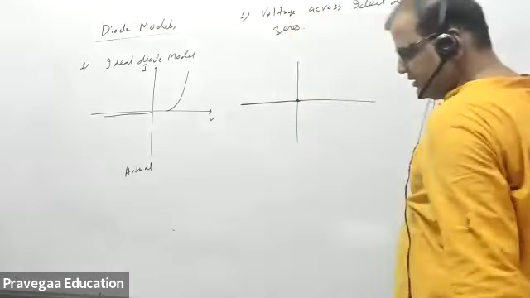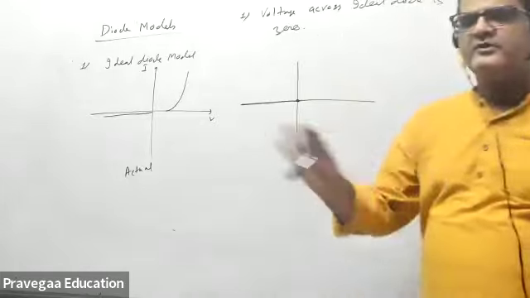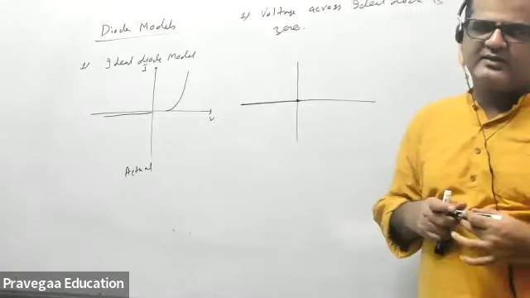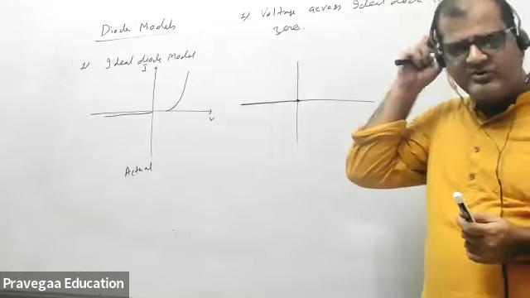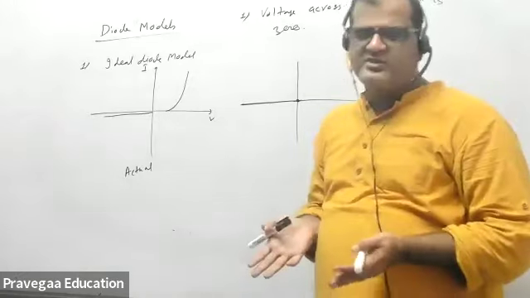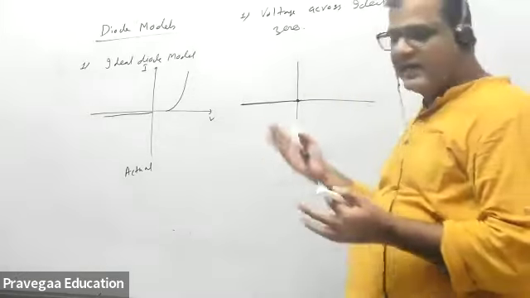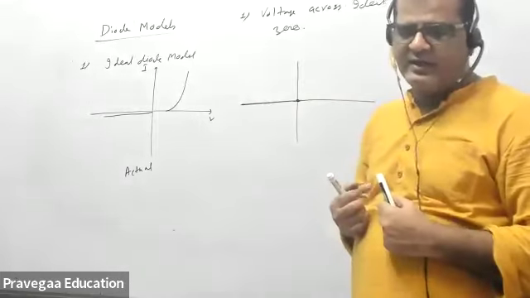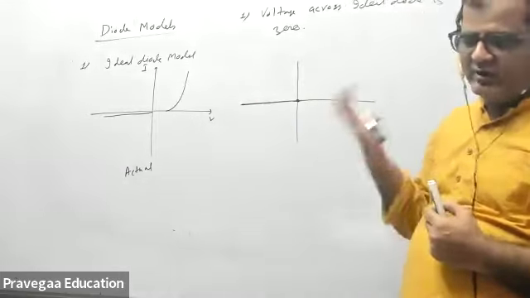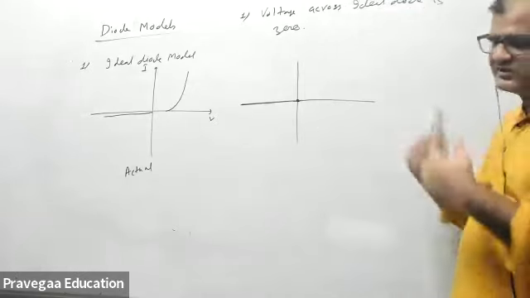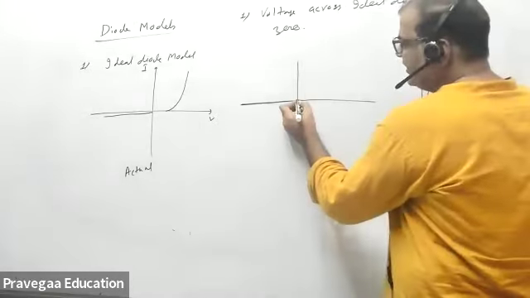That means the diode does not dissipate any power. The energy consumed by a diode is 0 because voltage is 0, but it can allow current. Current can flow through the diode in the circuit, depending on the circuit, and the current can be anything.